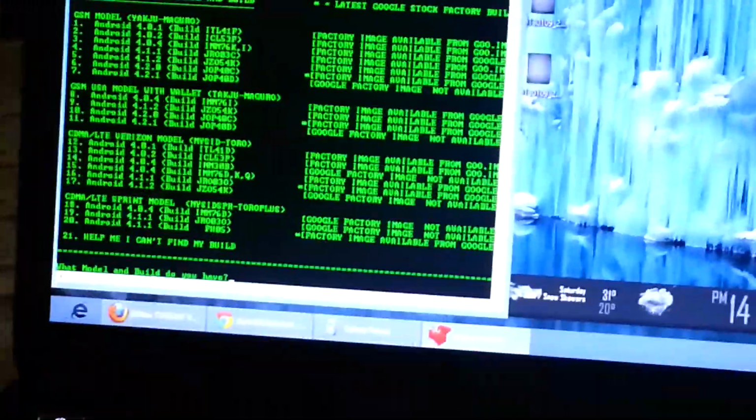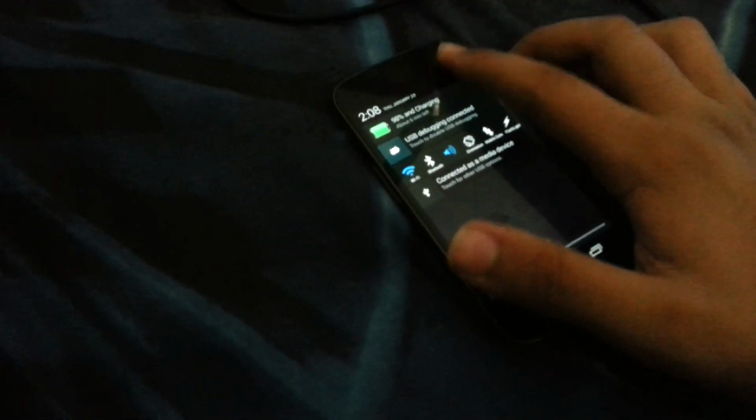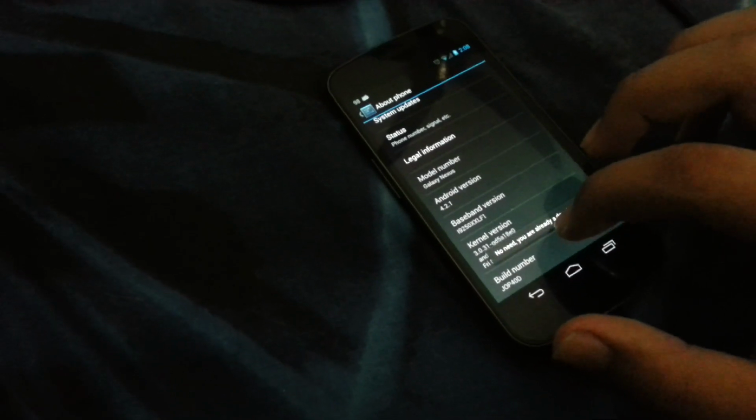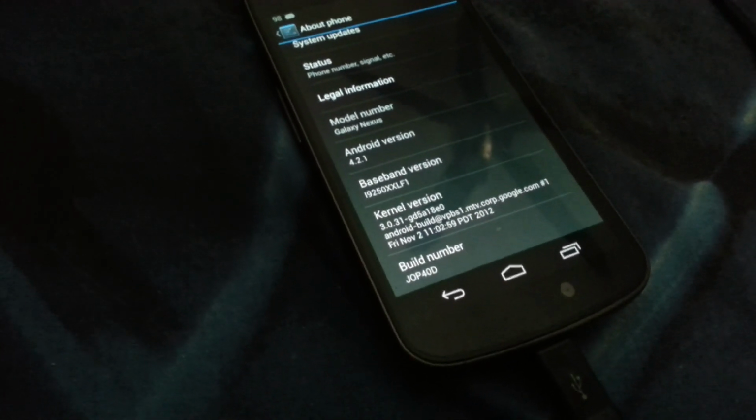The next thing you're gonna want to do is to check out what build you have, no matter what ROM you are using. I'm using the stock ROM, rooted. I'm running on JOP40D.